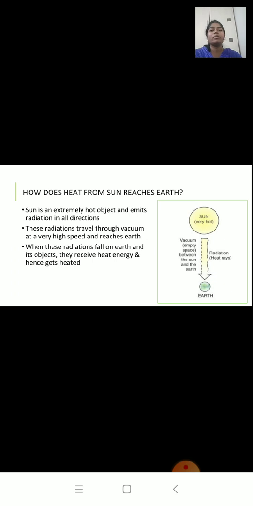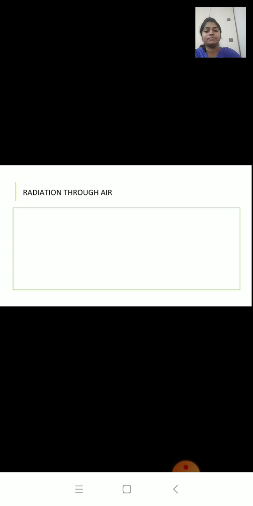Now in our day-to-day life, we have many situations where heat is transferred by radiation through a medium called air. So let us look at the examples. The first one is, you can see a fire, you can say a bonfire. When we stand next to a burning fire, we can feel the heat of the fire falling on our face.